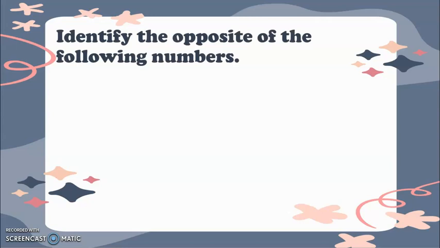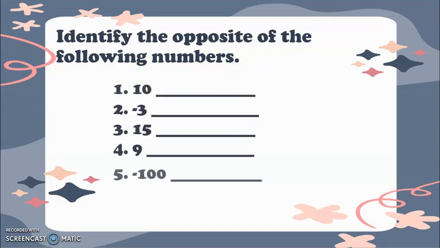For your practice, all you need to do is answer this on a 1/4 sheet of pad paper. Identify the opposite of the following numbers. You have to copy and answer 1 to 5 lang na siya. Kwaon nyo lang ang opposite. And then, ipass nyo sa akon sa next distribution.